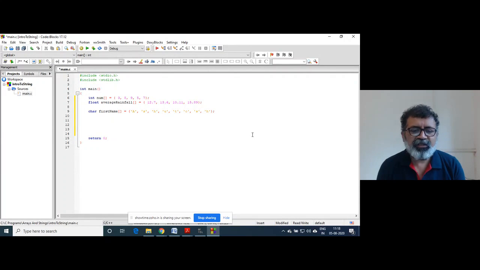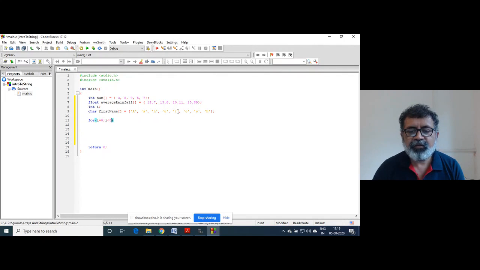First of all, the second thing is that if I want to print this, suppose a particular name, how much will I have to do? I will have to write a loop like this. i is equal to 0, i less than or equal to, what is the number of characters I have? 1, 2, 3, 4, 5, 6, 7, 8. Right? That fits 8 here.